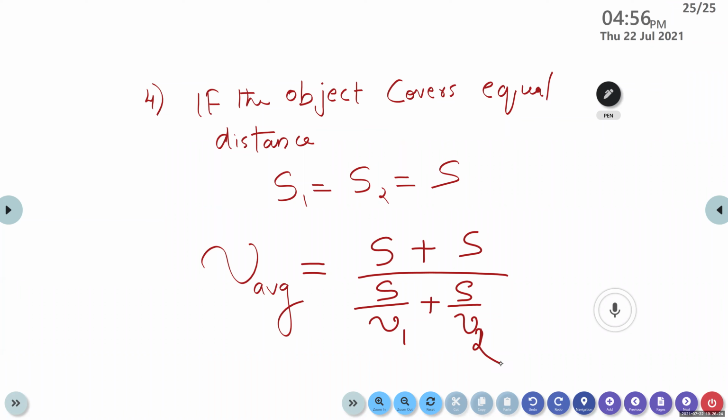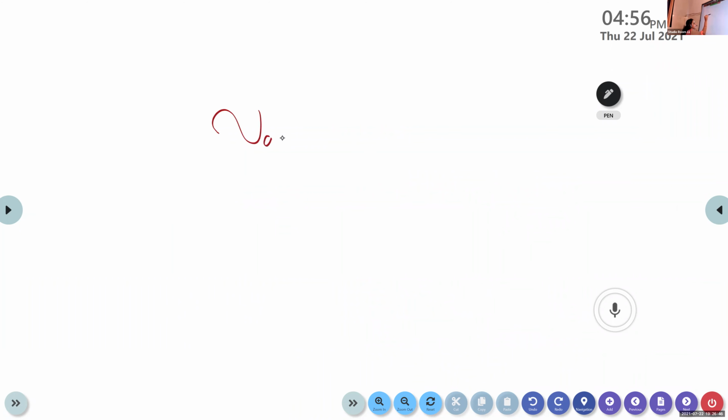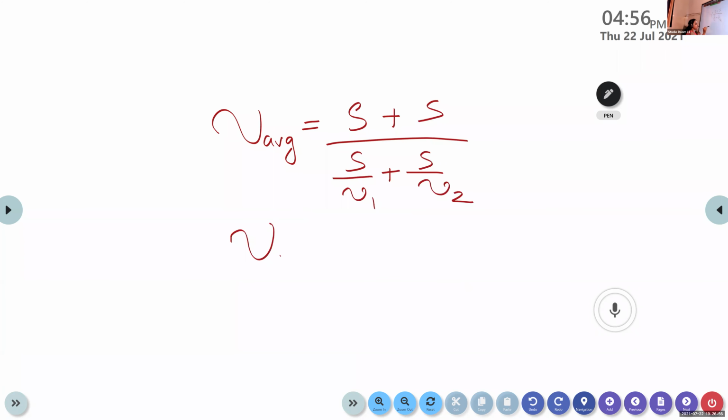So the average speed, v average, is equal to S plus S divided by S by v1 plus S by v2, because here all the distances become equal, S1 equal to S2 equal to S. Then what happens to our equation? What is S plus S?